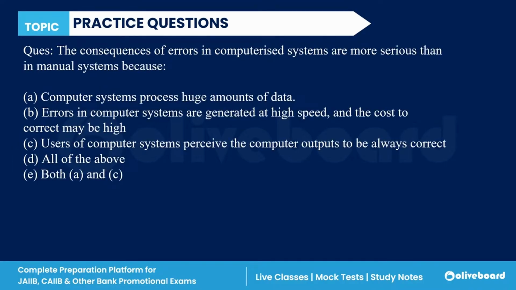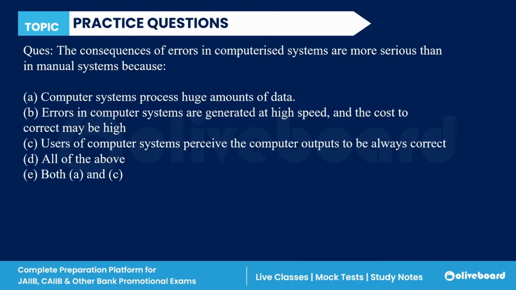Next, the consequences of error in computerized system are more serious than in manual system. Why are the errors in computers more serious than the errors in the manual system? Because computers process huge amounts of data. Errors in the computers are generated at high speed, and the cost to correct can be high. Users of the computer system perceive the computer output to be correct. All of the above, or both A and C? You can all answer this question.